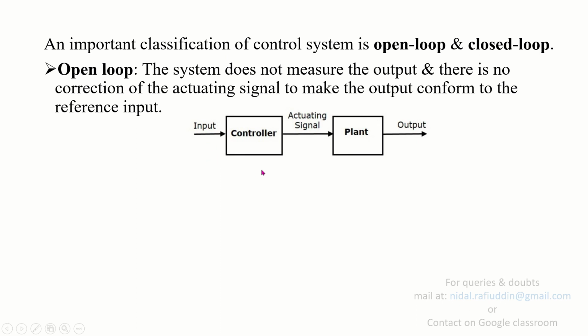For example, in the shown block representation of the open loop system, we have input which is fed to controller, the actuating signal fed to plant, and the output. So this is a simple representation of open loop system where you cannot measure the output anyhow.